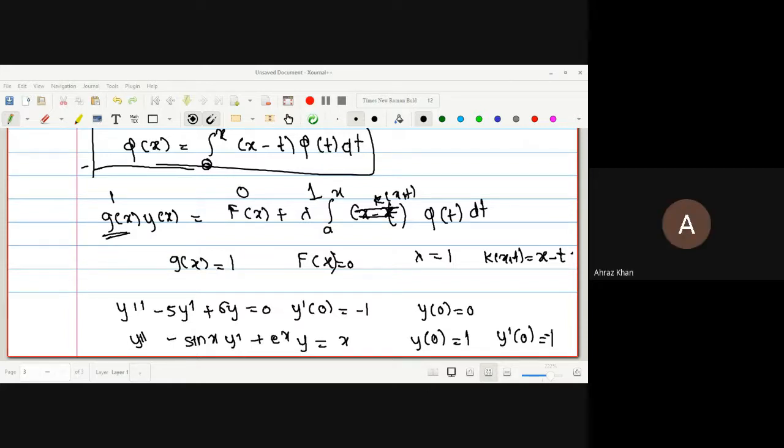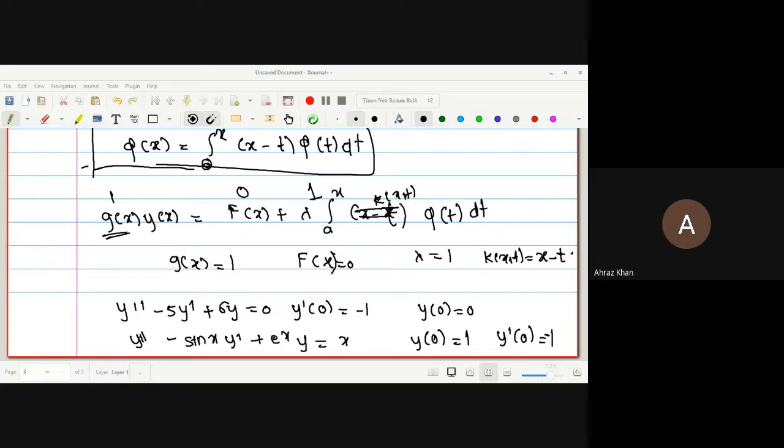Ma'am, first is a Volterra equation, which is non-homogeneous. Volterra integral equation non-homogeneous. Okay. Now you have to tell me the values of lambda, phi of x, f of x, k of xt. Lambda is 1. f of x is 6x minus 5.